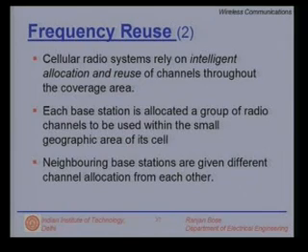Neighboring base stations are given different channel allocations from each other because we would like to avoid interference. The biggest problem with frequency reuse is man-made noise or interference. If I am going to reuse the same frequency for transmitting data at a distance, I will definitely get some stray interfering signals, and they're exactly in the same band. You cannot use a filter to filter it out because your data is also in the same band.